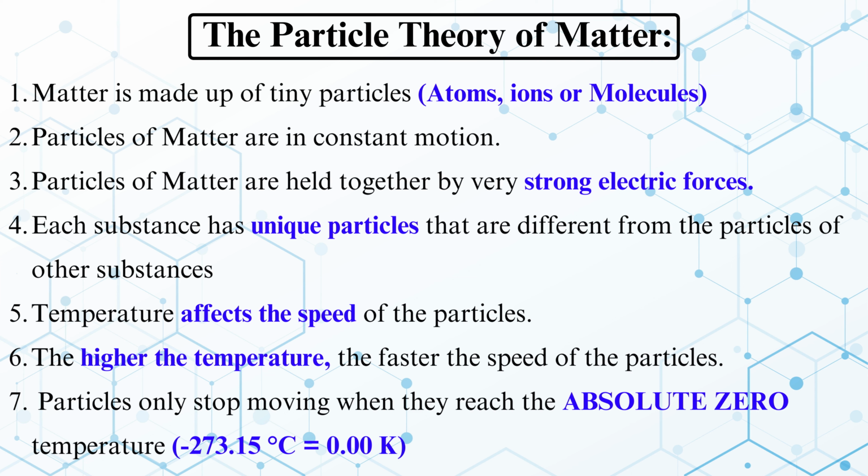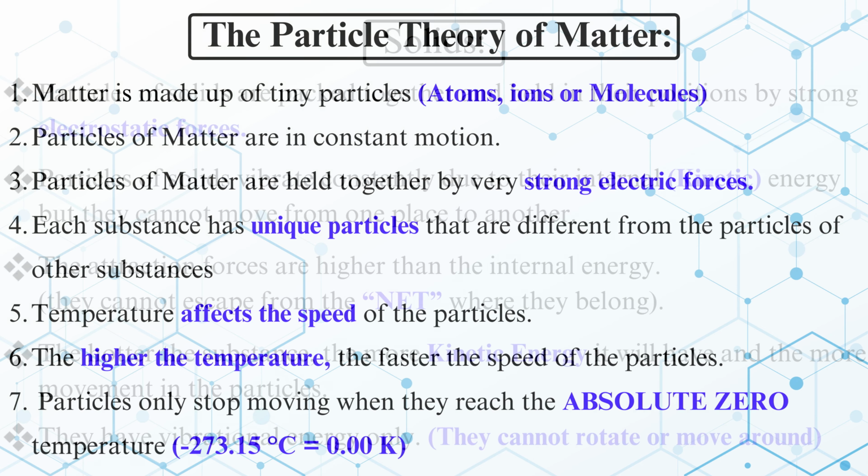Temperature affects the speed of the particles. The higher the temperature, the faster the speed of the particles. Particles only stop moving when they reach absolute zero, minus 273.15 degrees Celsius, equal to 0.0 Kelvin.